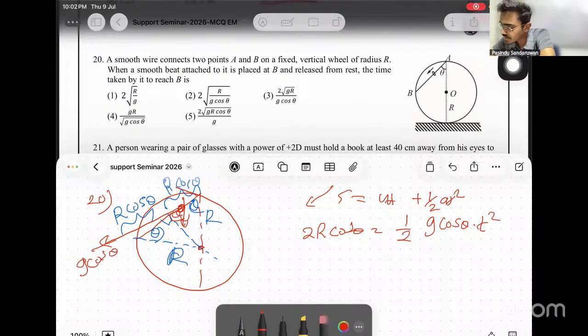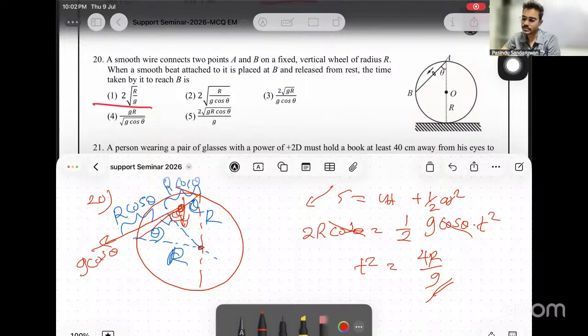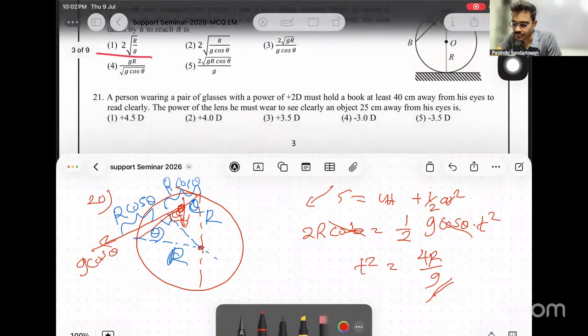Cos theta cancels, so it should be something which does not contain cos theta in the answer. So the answer is 1, because the only answer that does not contain cos theta is 1. If needed, simplify it. T squared is coming as 4r over g. That's it. So it is 1. Finding angles, lengths, so those are some things to think of.